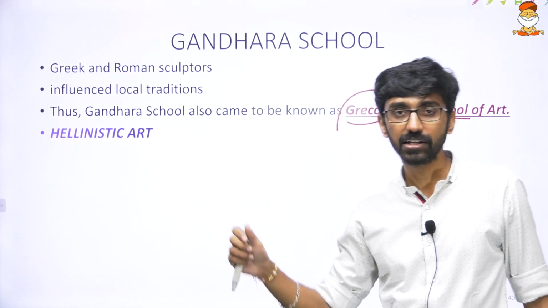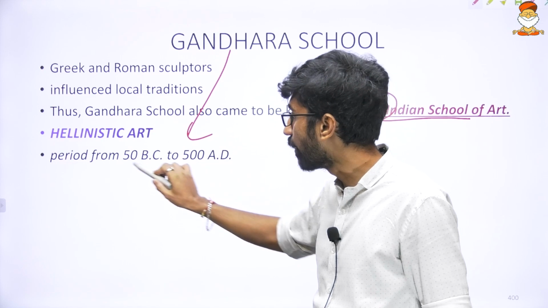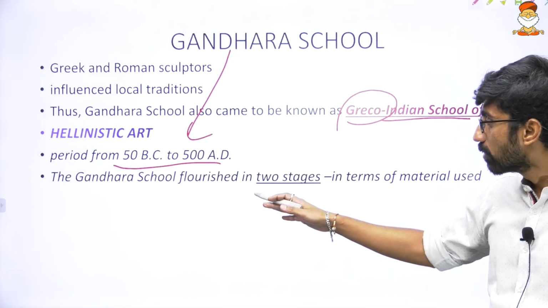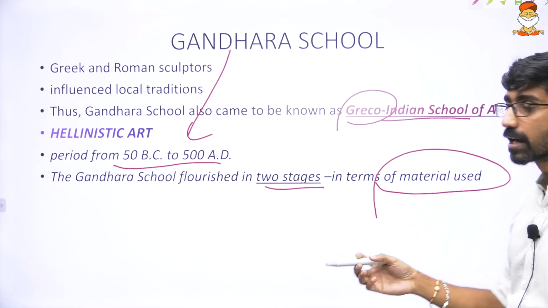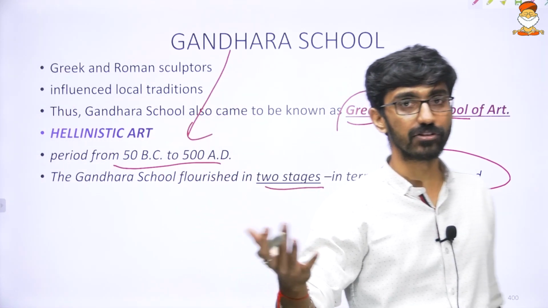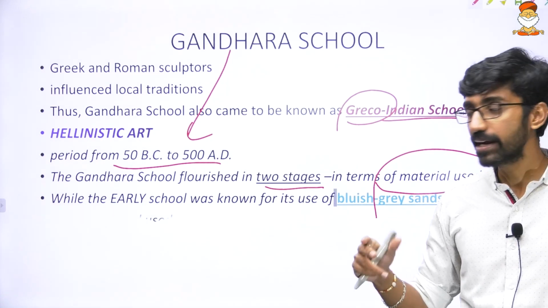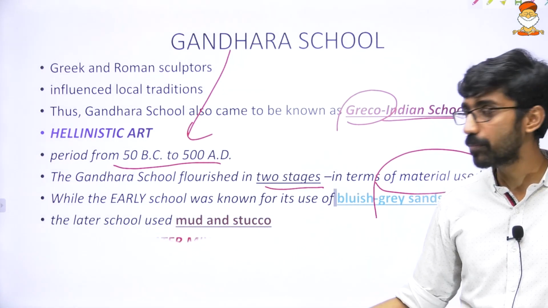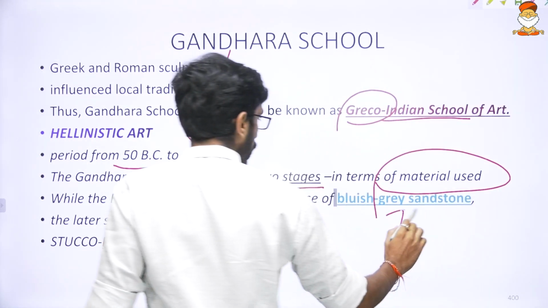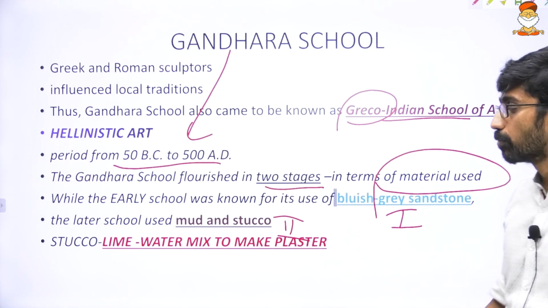That is the reason it is also called Hellenistic art. The period of this Gandhara school is between 50 BC to 500 AD, and it flourished in two stages in terms of the material used. In the earlier stage, they used different material than in the later stage to make the sculptures. The early school was known for its bluish grey sandstone, and the later school used mud and stucco. Stucco means lime plaster, lime and water mixed to make the plaster. So this is the first stage, blue grey sandstone, and this is the second stage, lime and water mixed to make the plaster.